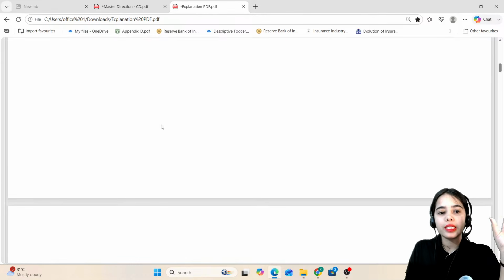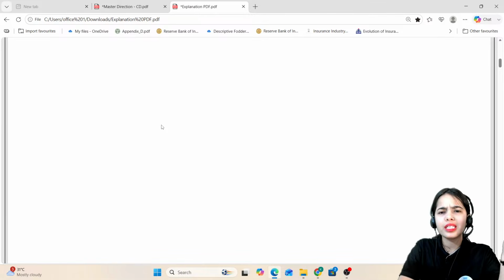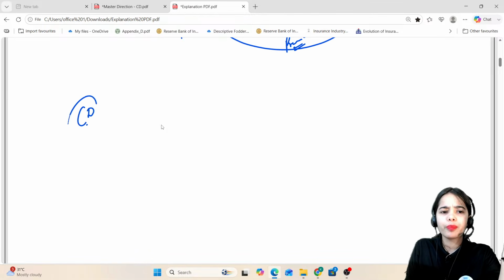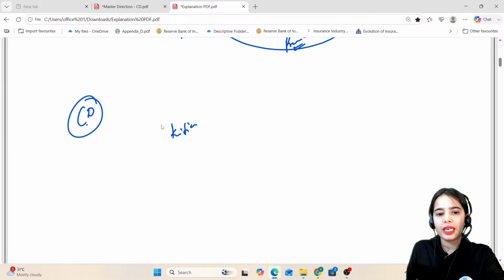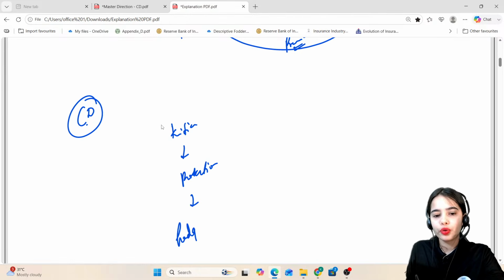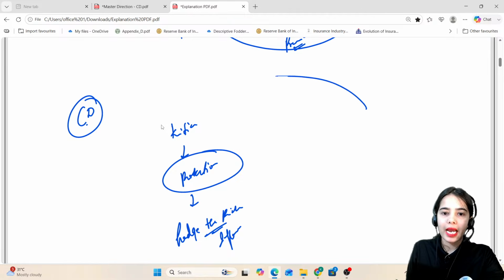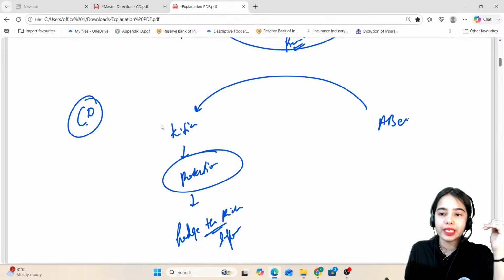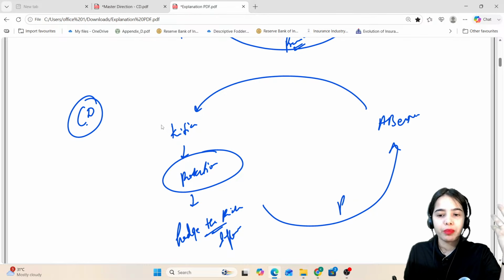So this is the credit derivative. Credit derivative is nothing rocket science. It is just the protection that I am getting for my investment, to hedge the risk, to reduce the risk of default. Here I am getting the protection from AB entity, and the AB entity in return is getting the premiums. The AB entity is basically providing insurance.